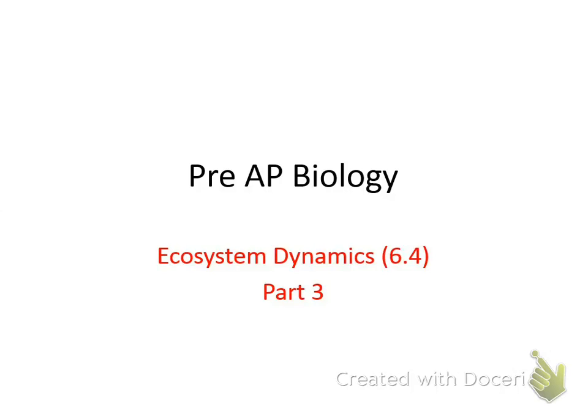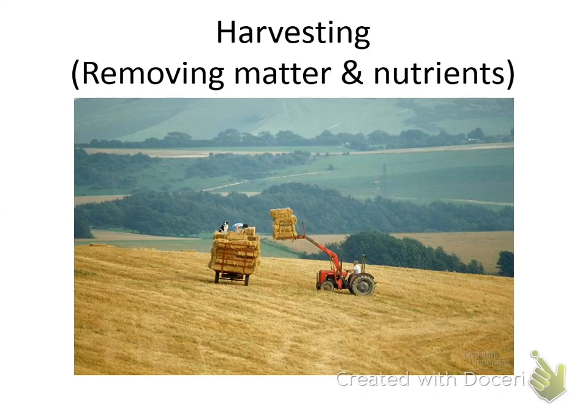What do we do? The first thing we're going to talk about is how we do agriculture, right? Planting crops. If you think about when we plant, let's say we plant corn in rows. We plant it year after year, plant after plant. What we're doing is draining the natural nutrients from the soil. And so all the normal natural fertilizer, not the stuff you buy at the store, but the natural fertilizer, is drained out. And so harvesting actually promotes a loss of nutrients.